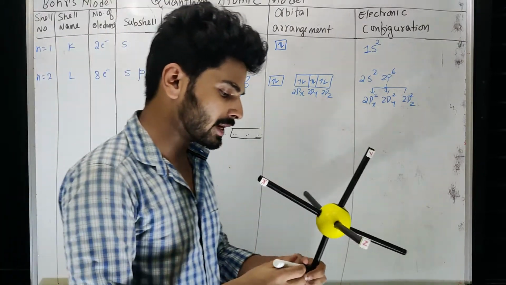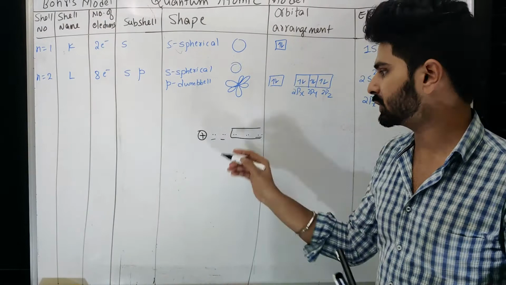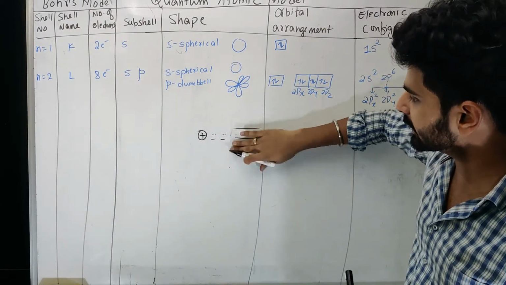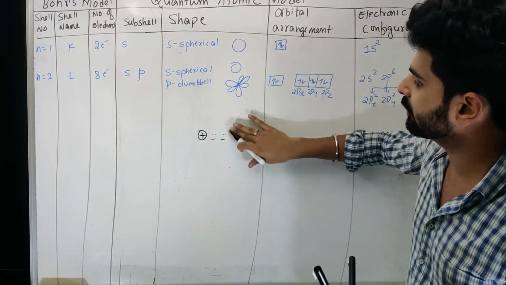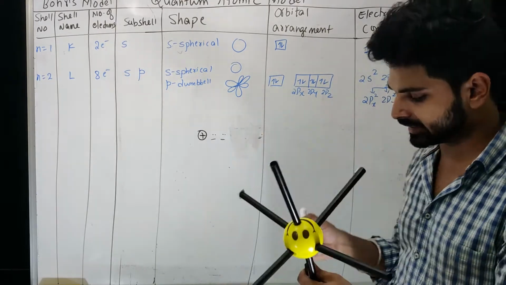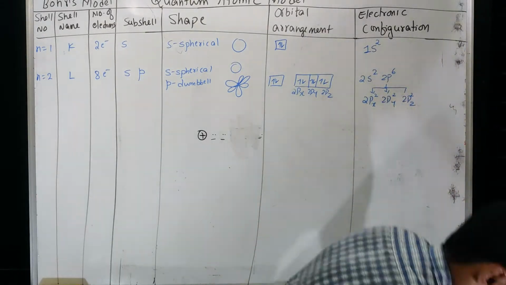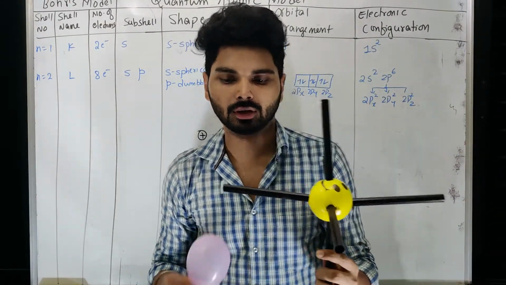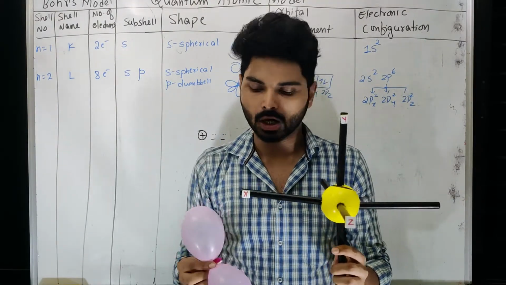Now what we have to understand here is that after filling two electrons in a spherical shape, the other six electrons are not filled in a spherical manner; rather, they are filled as per their axis. So how is it? Let me just use this. We know this is the x-axis, y-axis and z-axis.